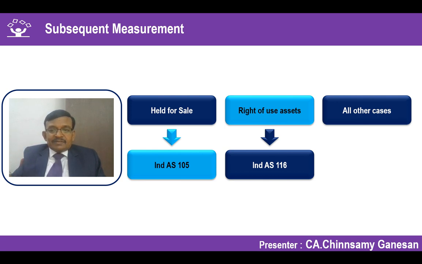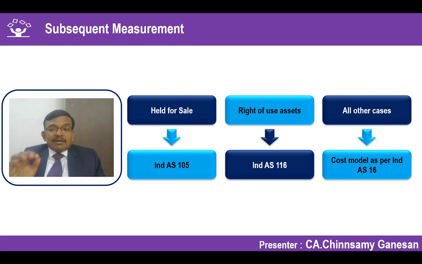In all other cases, you have to apply the cost model as per Ind AS 16. I asked you to keep something on the back of your mind. Now the answer comes in. All other cases, cost model as per Ind AS 16, property, plant and equipment.